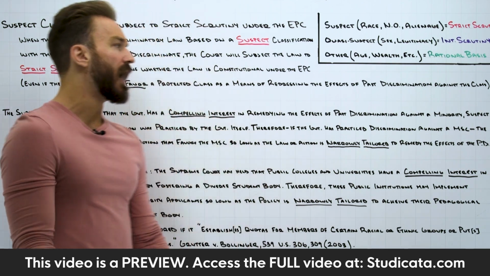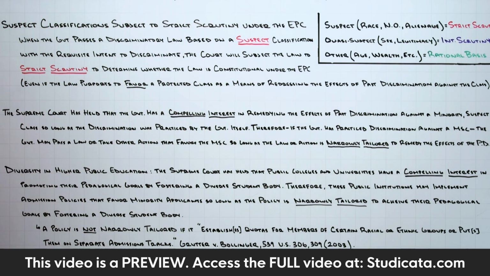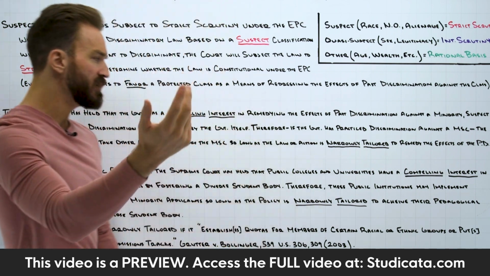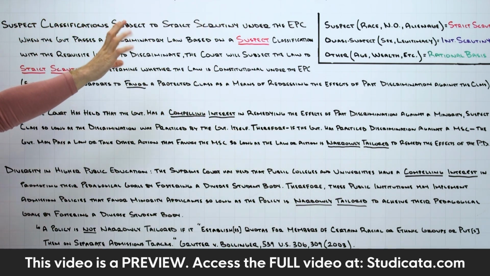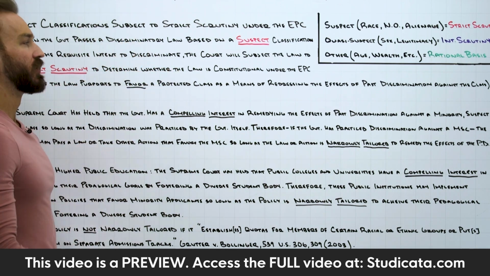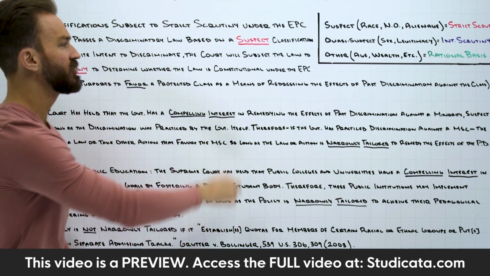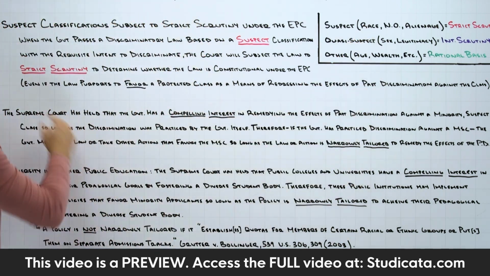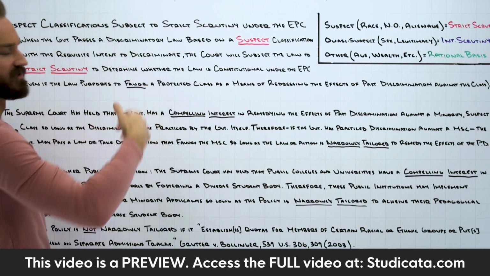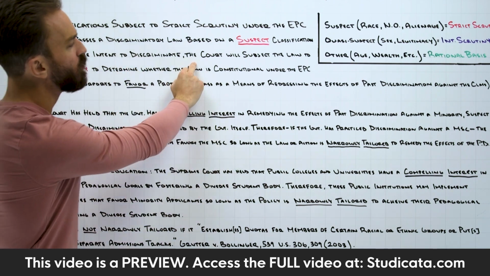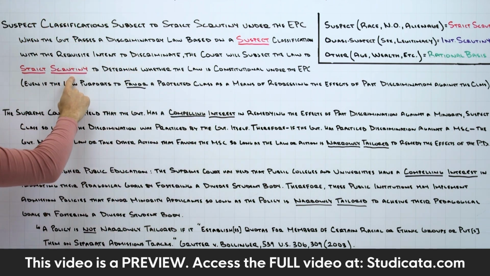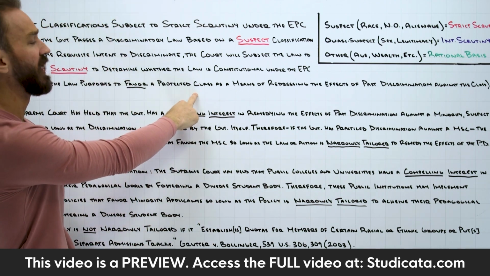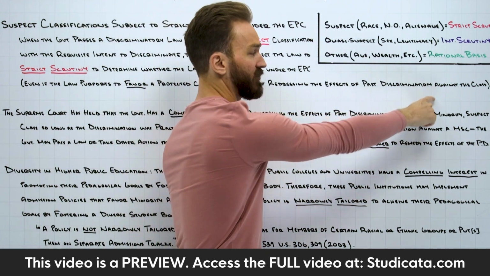Of course, this hiring practice gets challenged under the Equal Protection Clause, and it goes to the Supreme Court. And the Supreme Court starts the analysis right here. It says when the government passes a discriminatory law or other discriminatory action based on a suspect classification, race is a suspect classification, with the requisite intent to discriminate, this is facially discriminatory, the court will subject the law to strict scrutiny to determine whether the law is constitutional, even if the law purports to favor a protected class as a means of redressing the effects of past discrimination.